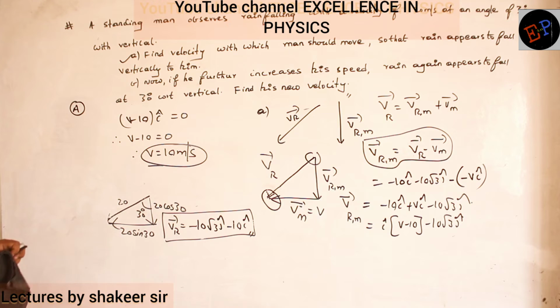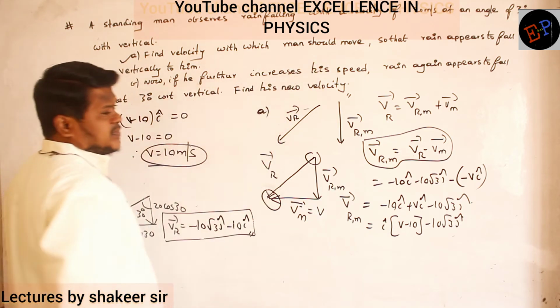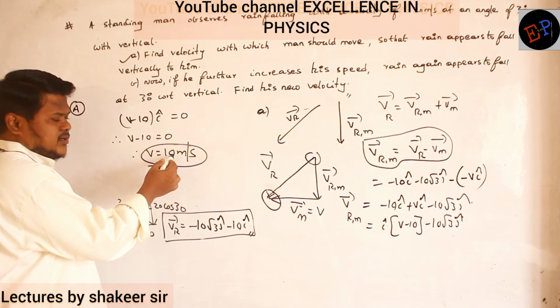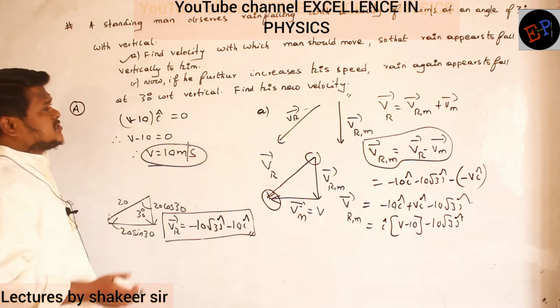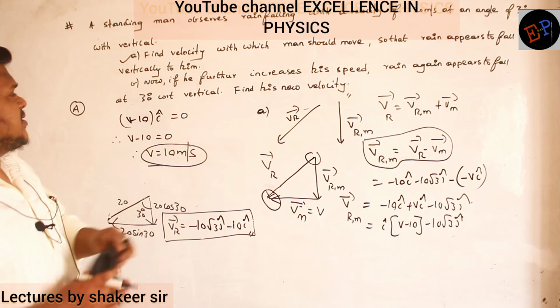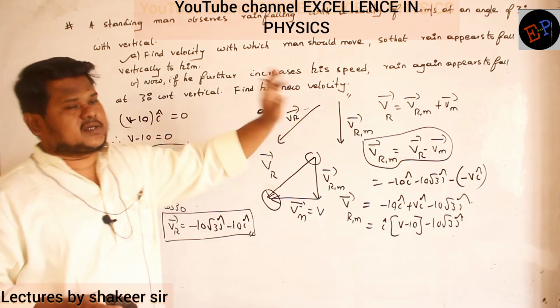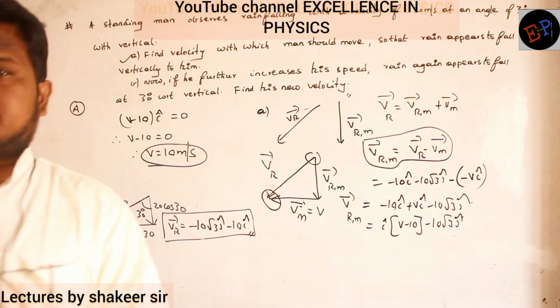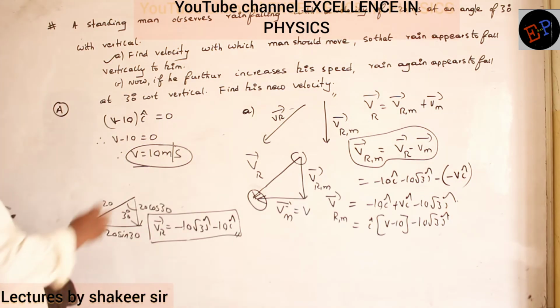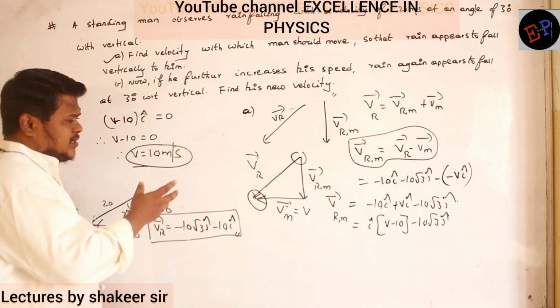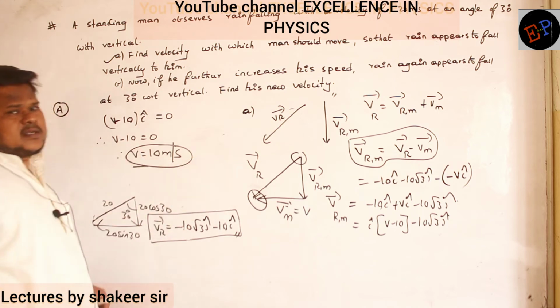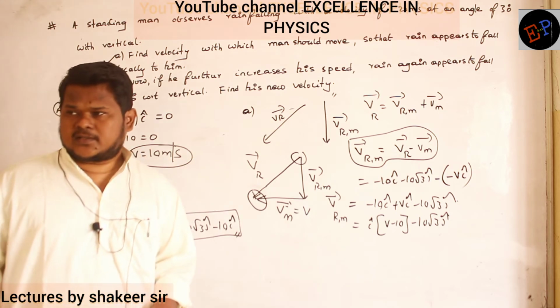Okay, now what is the next question? Further, if he increases his speed, now he is traveling with 10, no? If he further increases his speed, rain again appears to fall at 30 degrees with respect to vertical. Then find his new velocity. Think about this one and say the answer. Come on. The velocity should be increased so that rain again appears to fall at an angle of 30 degrees with respect to vertical. That is the question.